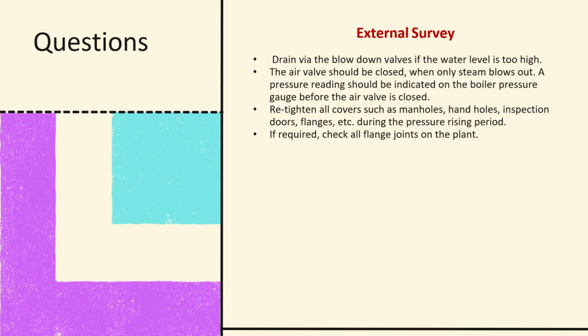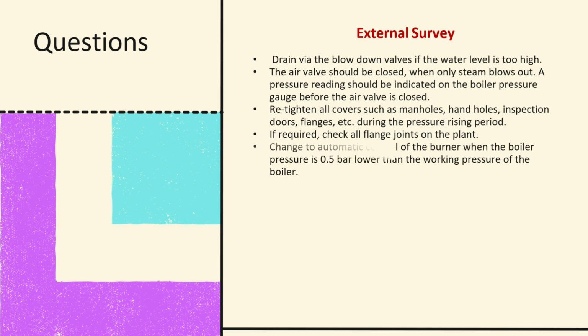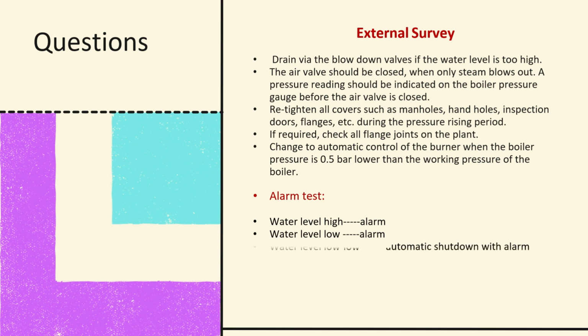Change to automatic control of the burner when the boiler pressure is 0.5 bar lower than the working pressure of the boiler. Alarm test. We have to check the water level high alarm, water level low alarm, water level low automatic shutdown with alarm, forced draft fan or flame failure automatic shutdown with alarm.